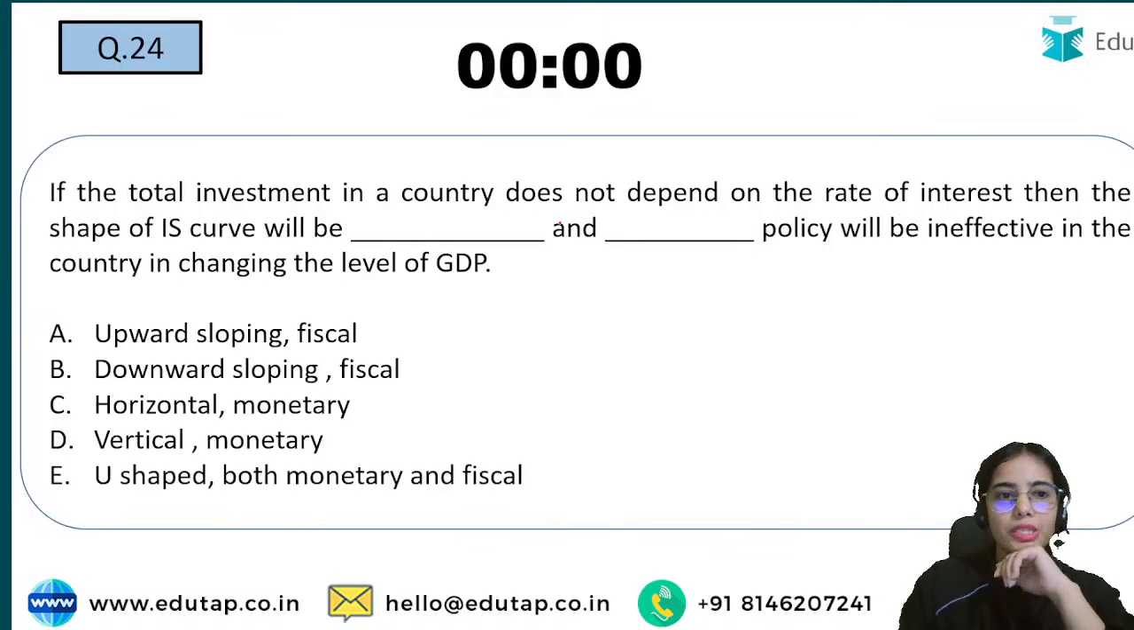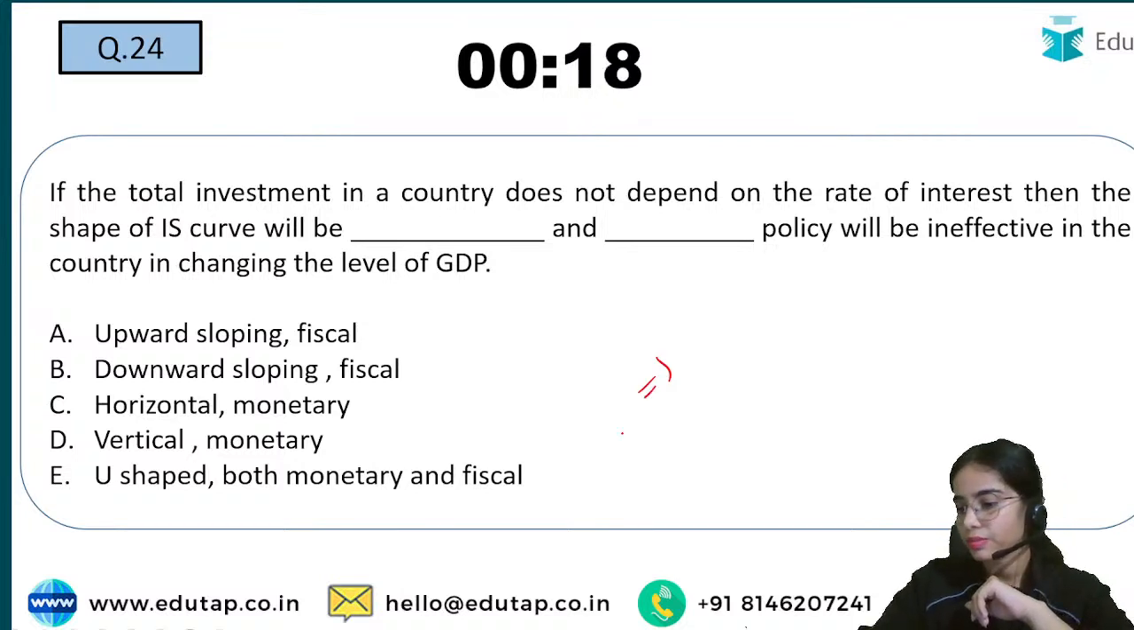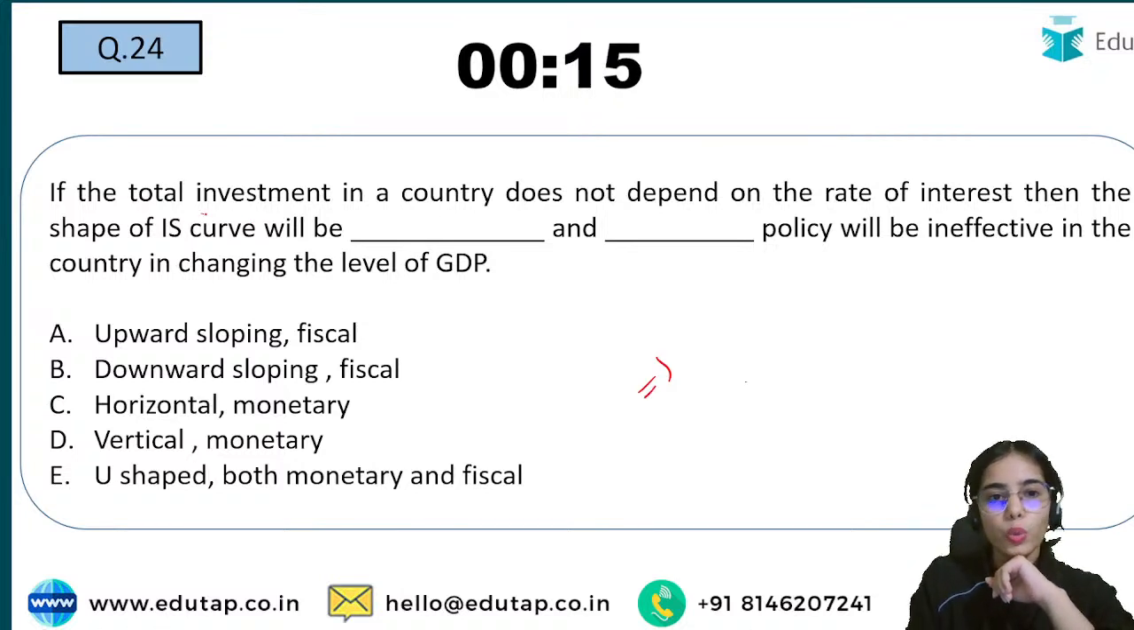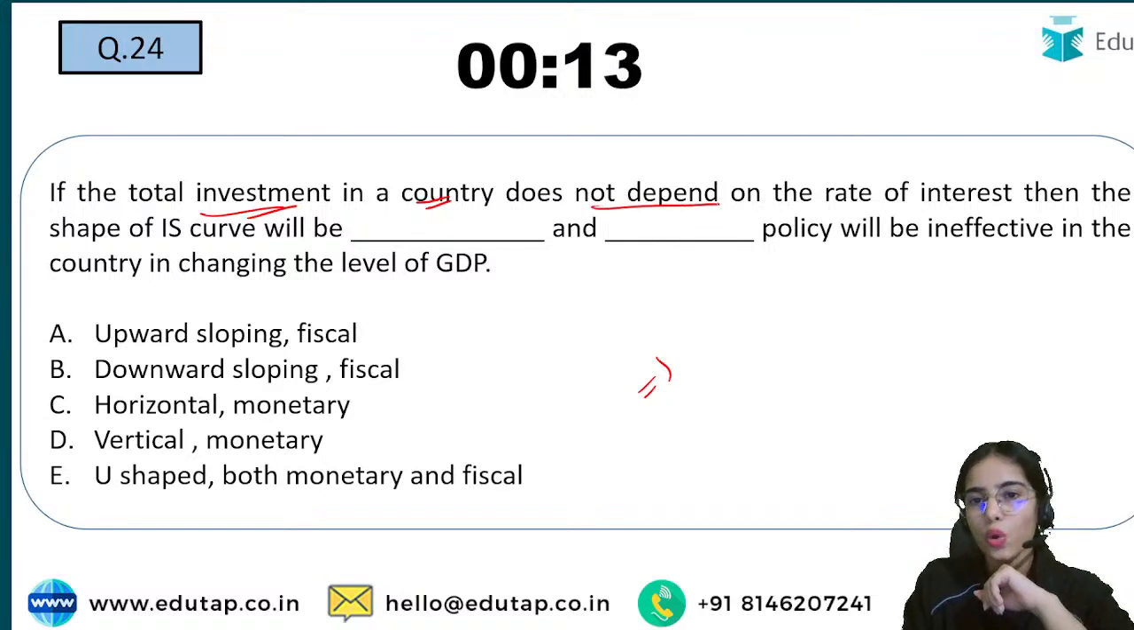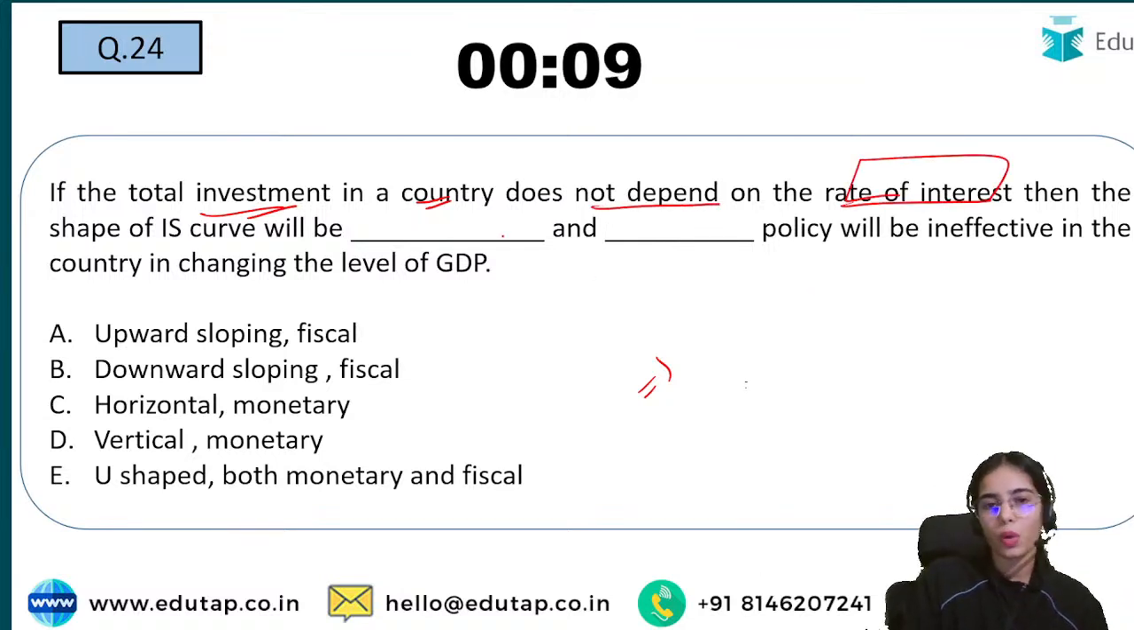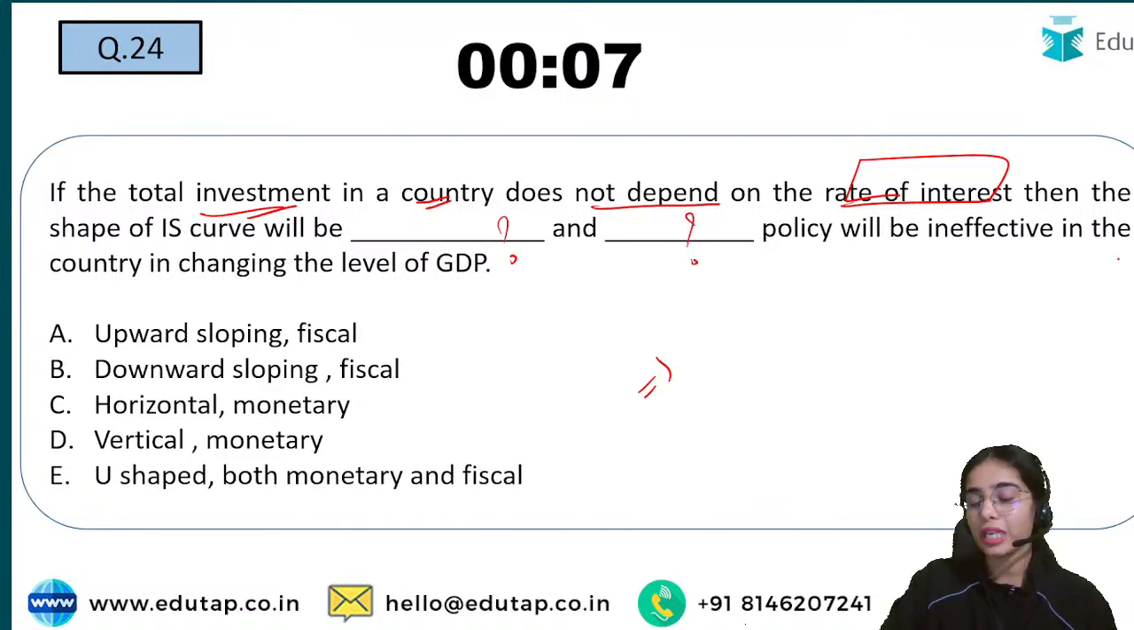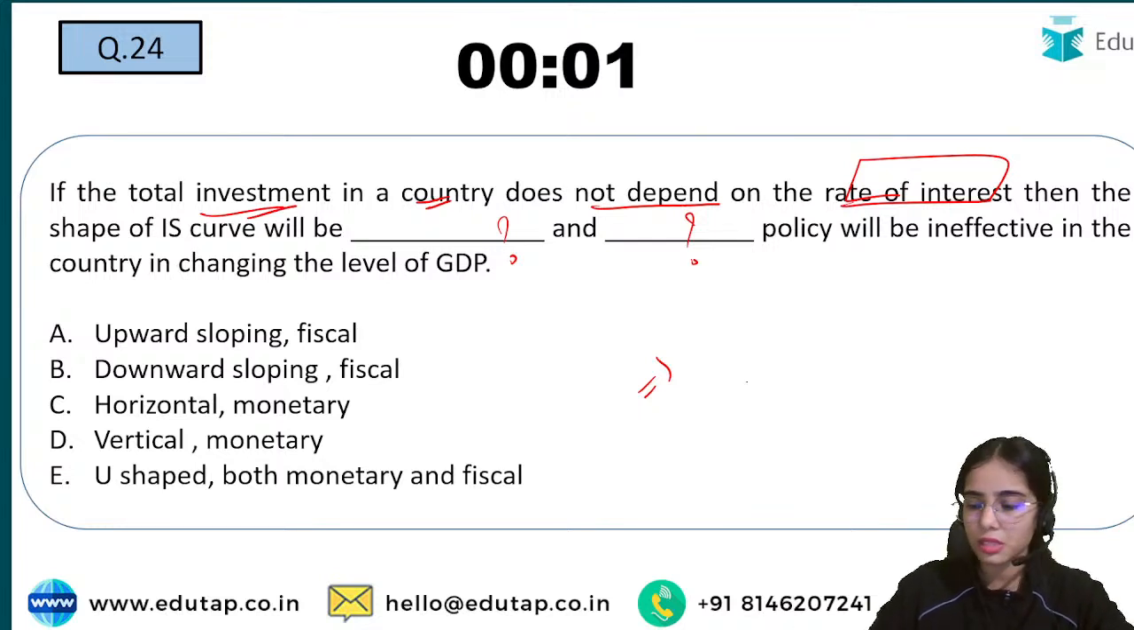Okay, next question is, try to answer this question. If the total investment in a country does not depend on the rate of interest, then the shape of the IS curve will be what, and which policy will be ineffective in the country? So try to answer this question.